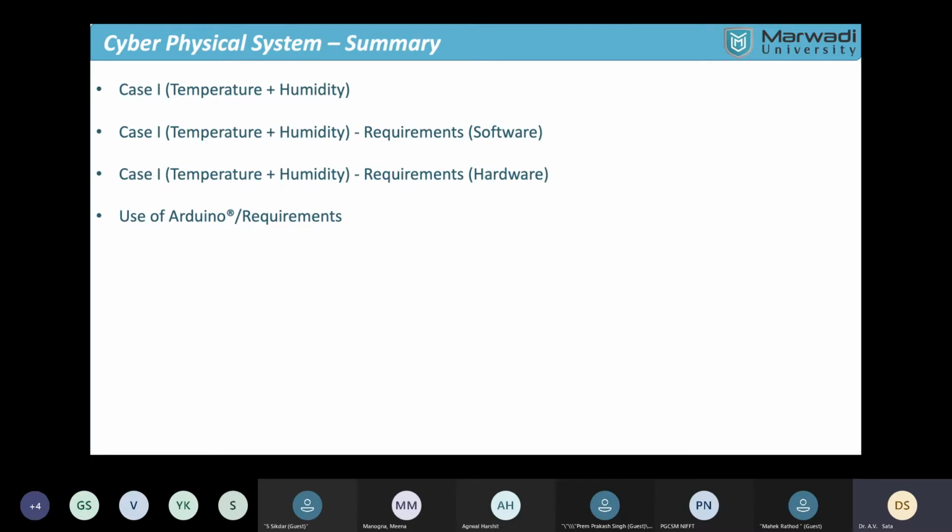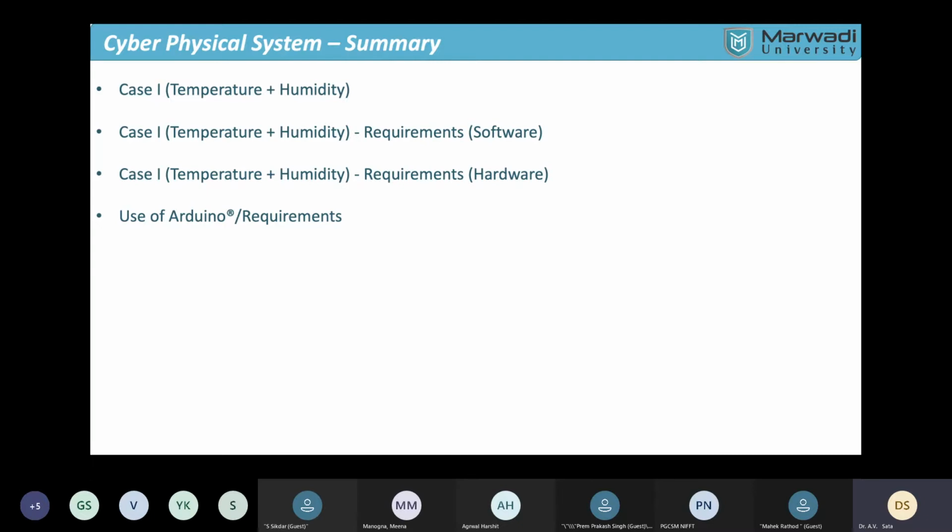So basically in the last lecture we have seen what the requirements are in terms of software and hardware, and slightly we have introduced the use of Arduino, or in general how to fulfill the requirement of it. So today we'll undergo the process of understanding how the temperature and humidity, through DHT11 and ESP32, can be captured and the information stored in our own computer. Right? So that's what we'll understand.